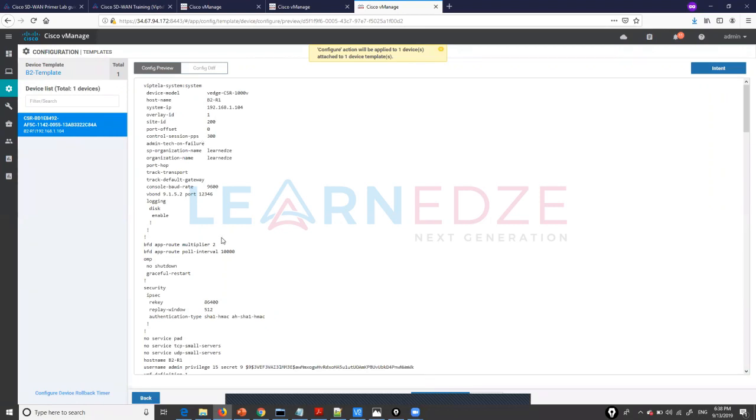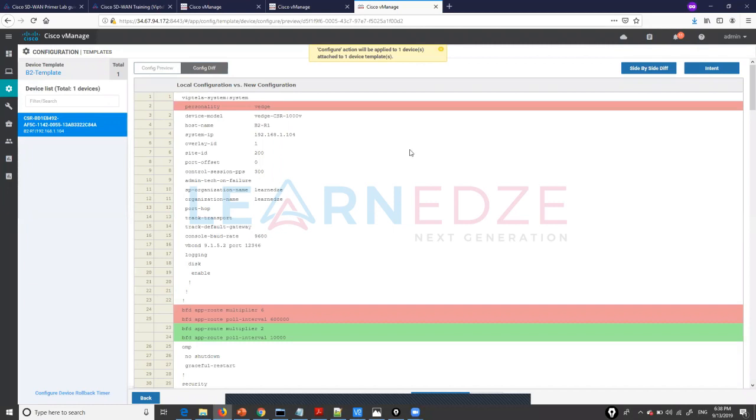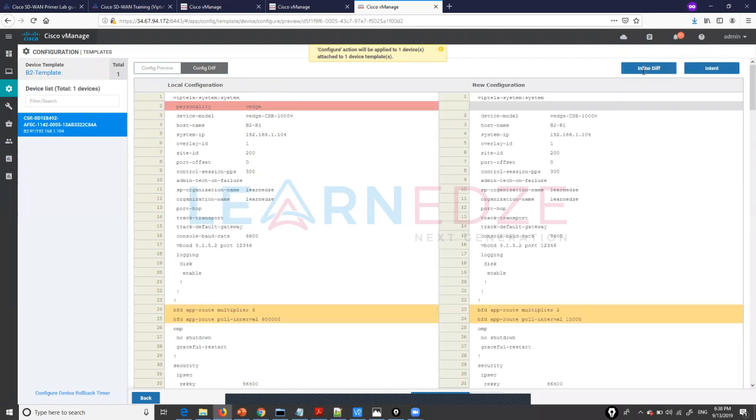These are the commands that it is pushing to the CSR platform. If you want to compare what the current configuration on the device is and what I am pushing, you can click on config diff and see them side by side, showing the differences between the new and the current configuration.